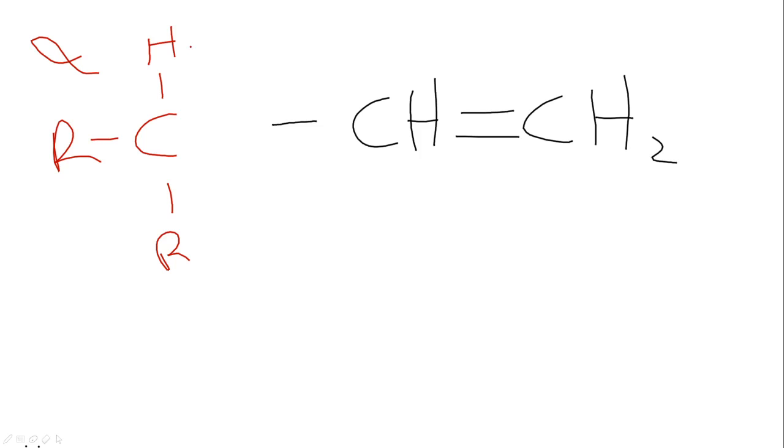So now, let me just draw the two resonance forms for both of them. Okay. Now I have my CH double bonded with CH2. And this is my alpha carbon.